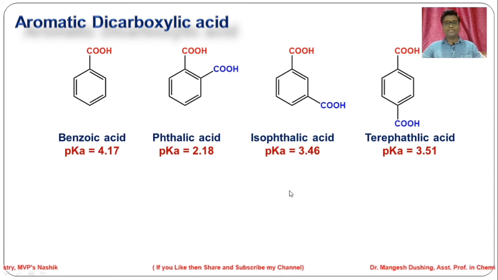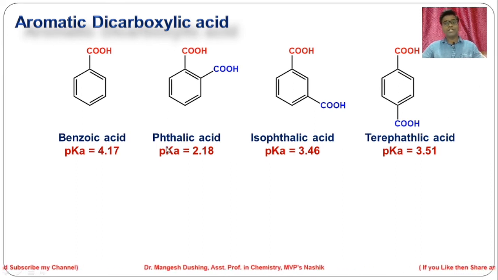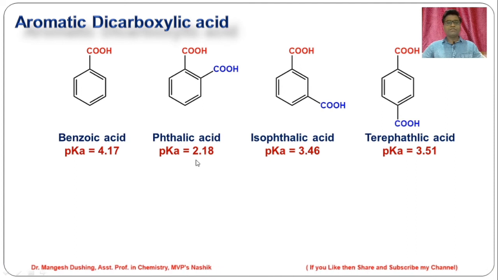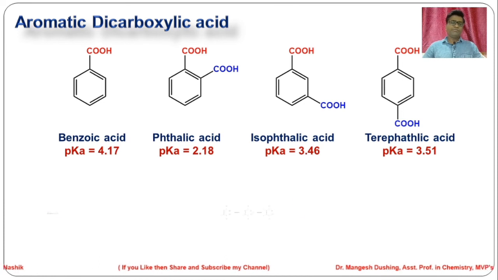If you look at these four acids, the diacids are stronger acids than benzoic acid, as the probability of donation of a proton will be higher. Among these three, phthalic acid is a stronger acid as compared to isophthalic acid as well as terephthalic acid. The pK value is very small, 2.18, while these are quite similar, 3.46 and 3.51. So why is phthalic acid more acidic? We will see that.